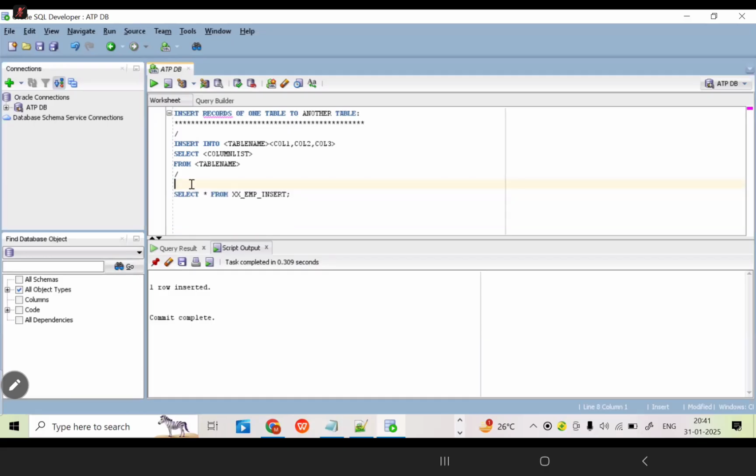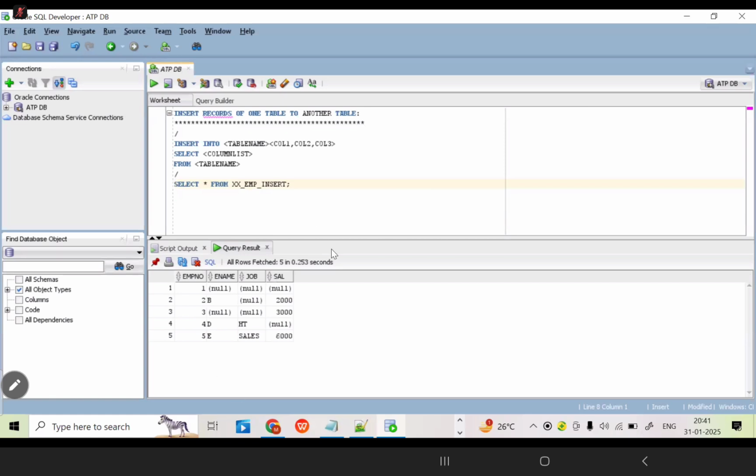Okay. Just run this query. How many rows are there in this table? This is the existing table only. What is the syntax of insert into a new table? Insert into new table name, specific columns, then select column list from old table name. Old table or existing table name. This is the syntax we need to follow.